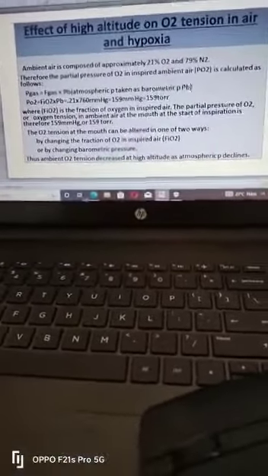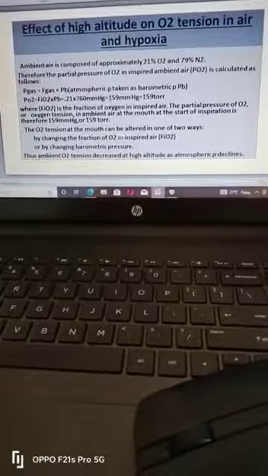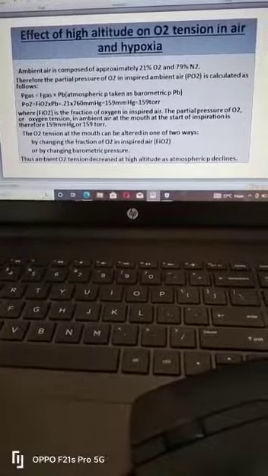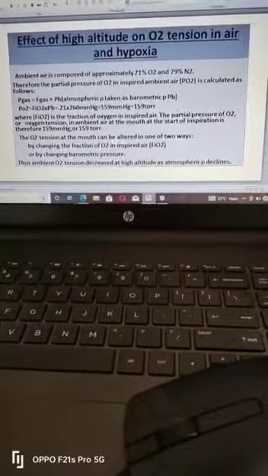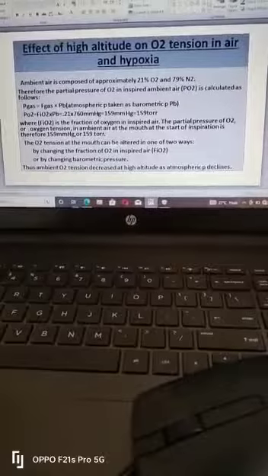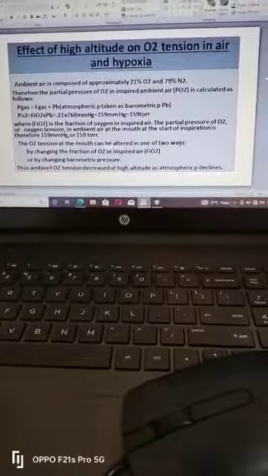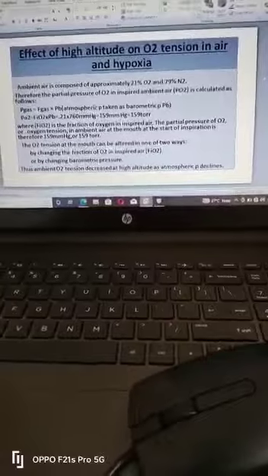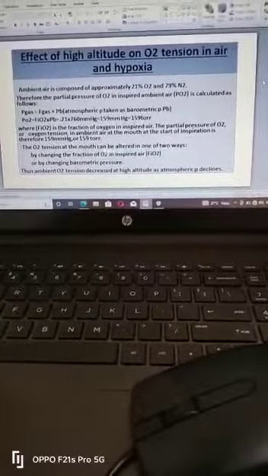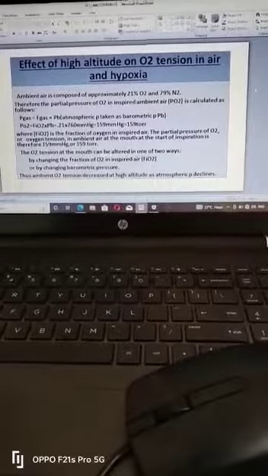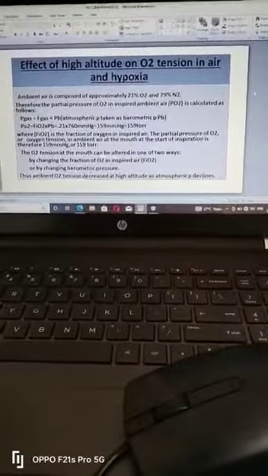Hello friends, today we will discuss why a mountaineer who suddenly climbs a mountain or a high altitude faces breathlessness or hypoxia. In the ambient air, there are two important gases: oxygen, which is 21%, and nitrogen, which is 79%.